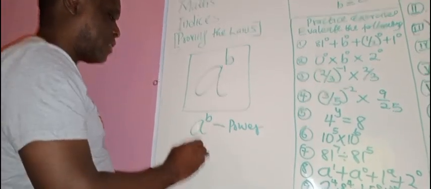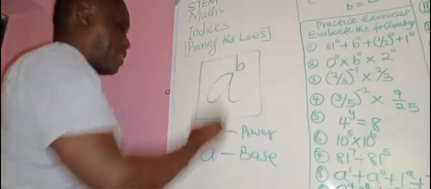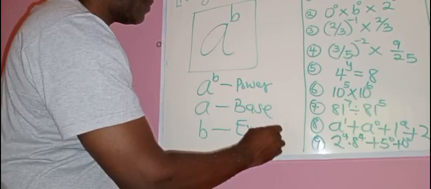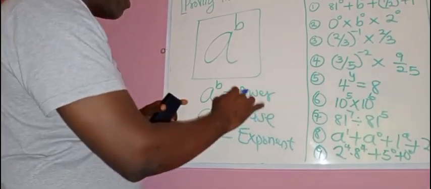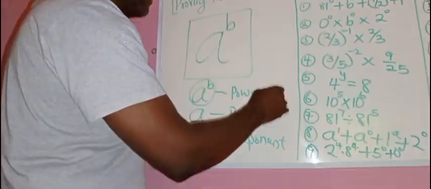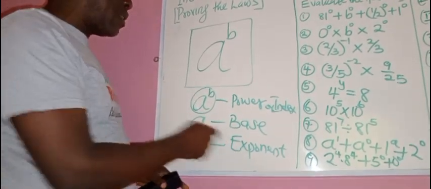The A, the one that is sitting, is the base. Take note of that. Then the B, the one that looks as if you put a cap on your head, is called the exponent. The entirety of it is called power or index. So it's an aspect of mathematics that has a base and what?